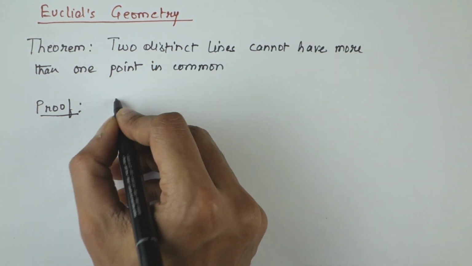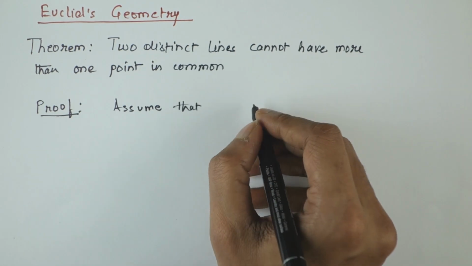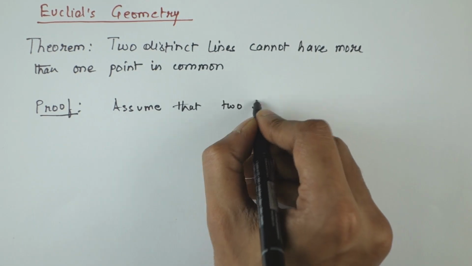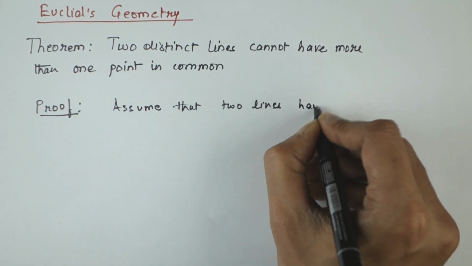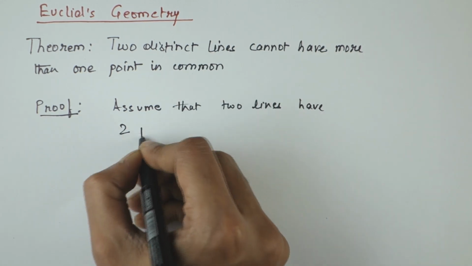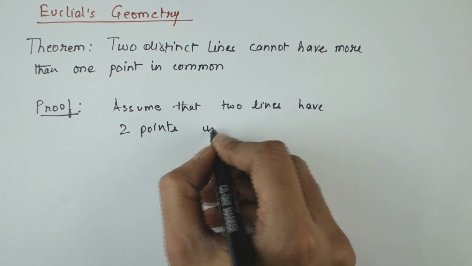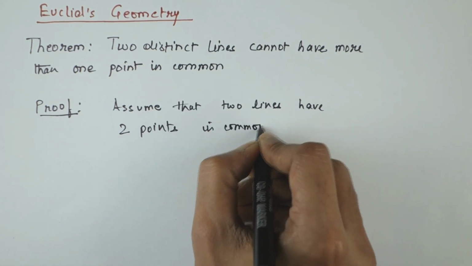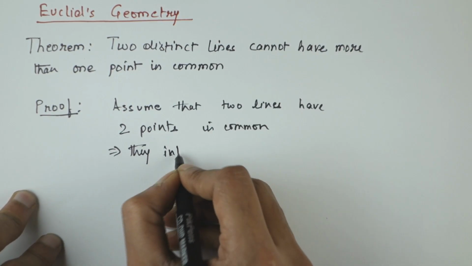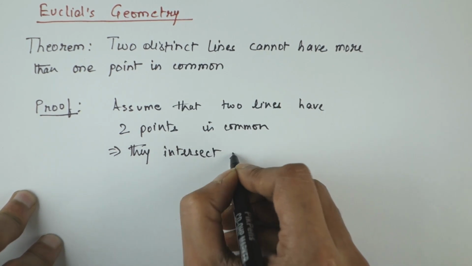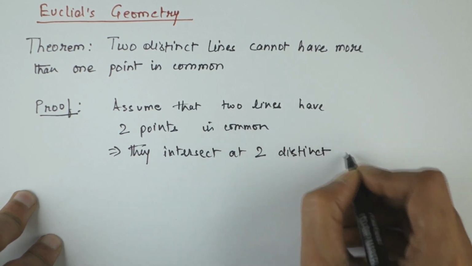So let us assume that two lines have, let's say, 2 points in common, which means they intersect at two distinct points. Which implies that they intersect at two distinct points.